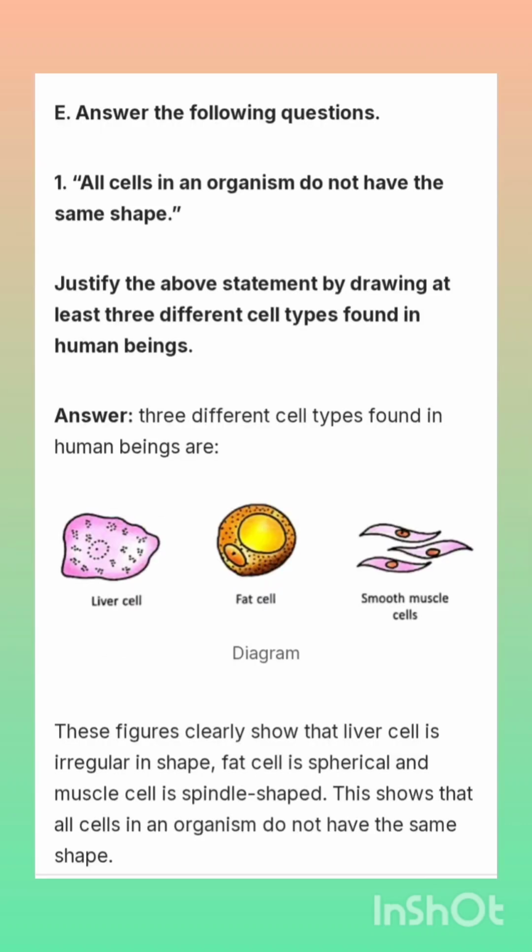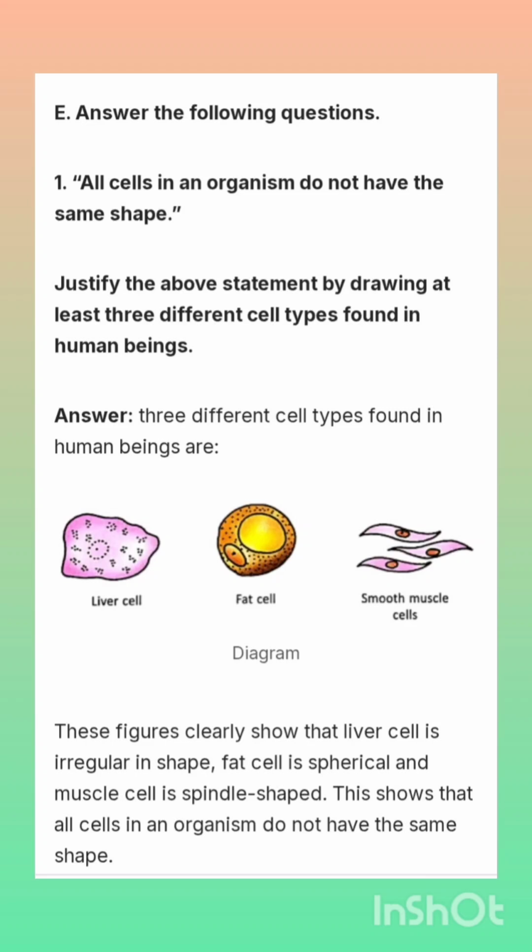Question number 1. All cells in an organism do not have the same shape. Justify the above statement by drawing at least 3 different cell types found in human beings. Answer: 3 different cell types found in human beings are liver cell, fat cell and smooth muscle cell.